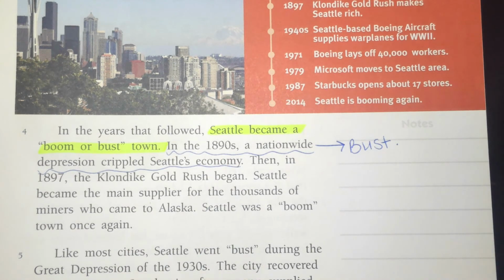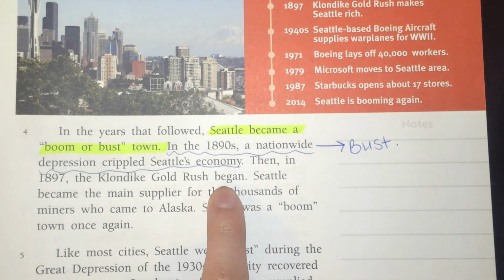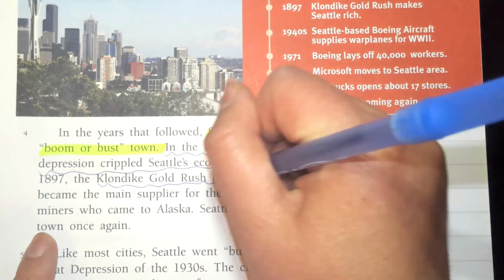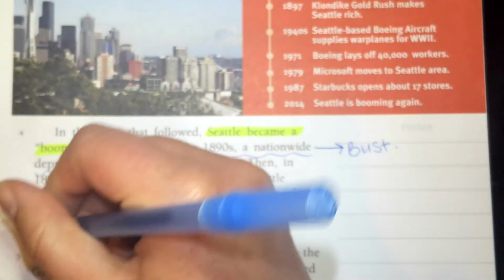Okay, but then again, we can start talking about the boom side of this boom or bust, right? So the boom could be what happens after it, right? We have this really bad thing happen where our economy takes a tank and we don't make as much money. And then all of a sudden, look here, the Klondike Gold Rush began. Okay. So you know a lot of information about the gold rush and how much money that brought in, right? So we already know that this is a good thing. It says Klondike Gold Rush. I'm going to underline that. And then Seattle became the main supplier for thousands of miners who came to Alaska. Seattle was a boom town once again, right?